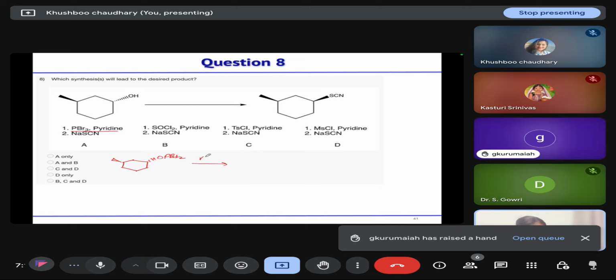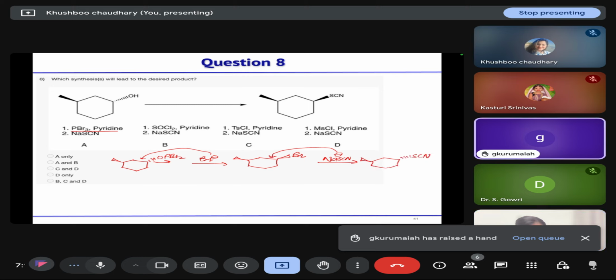Then bromide will attack from the backside, and it will form this compound first. Then when thiocyanate attacks from the backside, SN2 attack, it leads to the formation of this trans thiocyanate product. This is also SN2, so two times, that means inversion will take place.